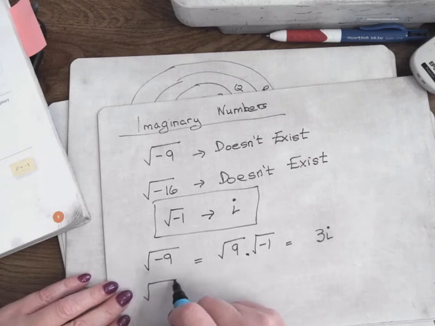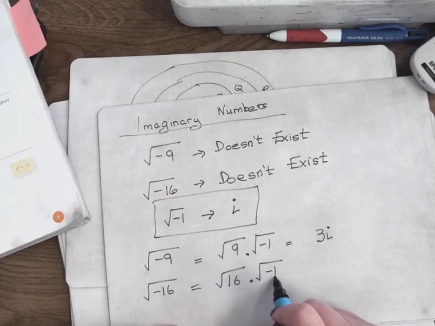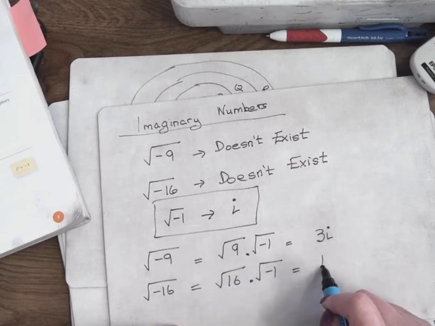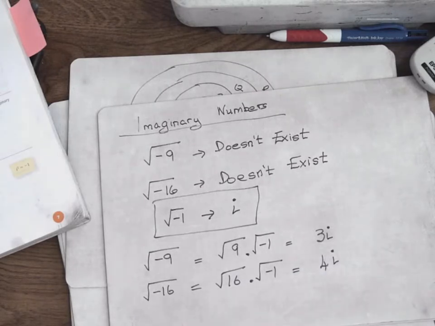The square root of minus 16, again, doesn't exist, but I can write that as the square root of 16 multiplied by the square root of minus 1, which is 4i. So the square root of minus 1, you never write the square root of minus 1, you write i. Okay?